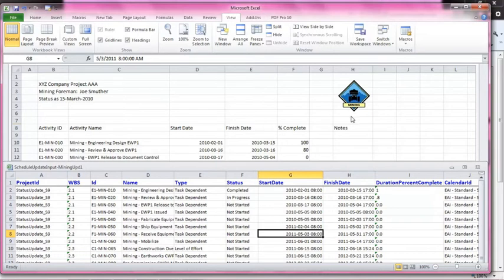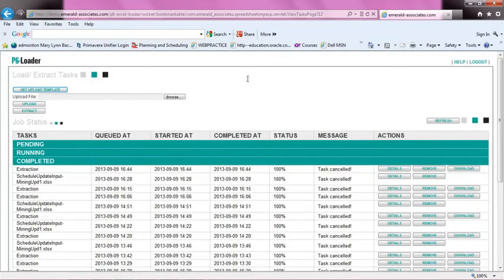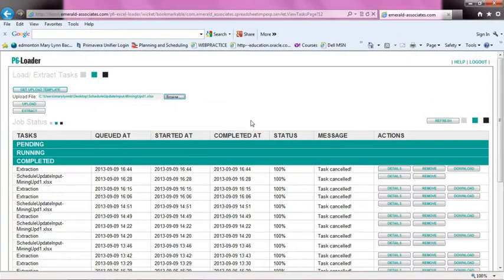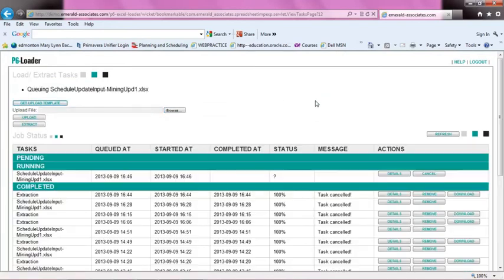So from here, all I need to do is go back. I'm just going to minimize this. Go back to the P6 loader and tell the P6 loader what I am sending back to P6. So I'm going to browse here, and what I want to do is send the updates, which happen to be this Excel sheet at the top, back to P6. So you choose your file and ask it to upload it.